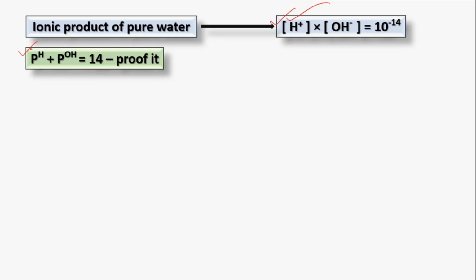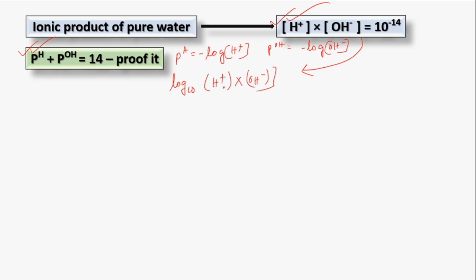So how can we prove this? We already know, just remember, pH equals minus log H plus and pOH equals minus log OH minus. So if we start from the ionic product equation, we will operate log base 10 on both sides. So H plus into OH minus, and it would be log 10 to the power minus 14.